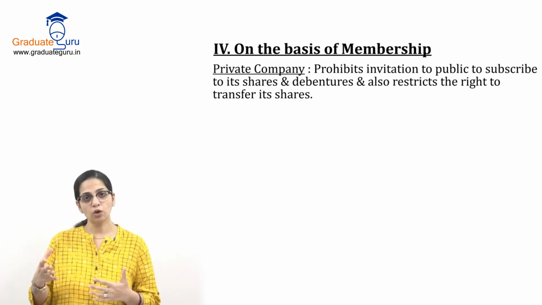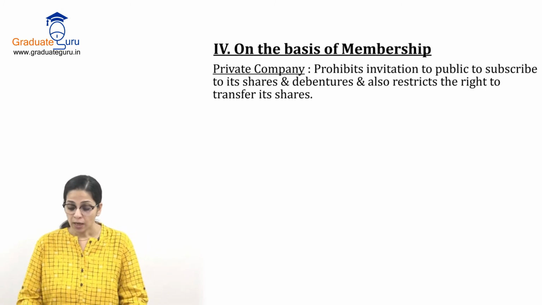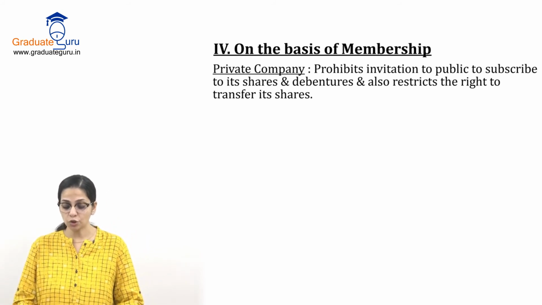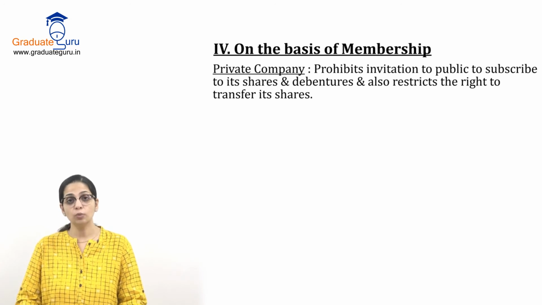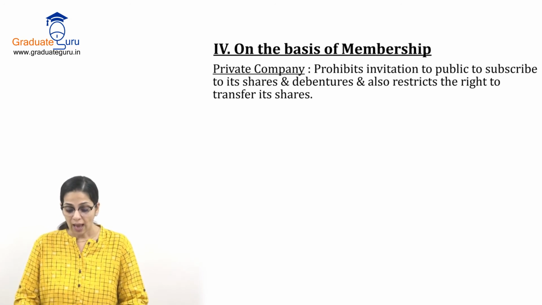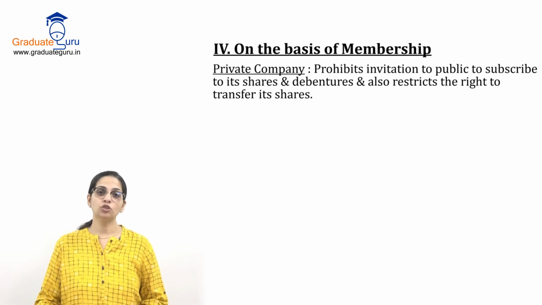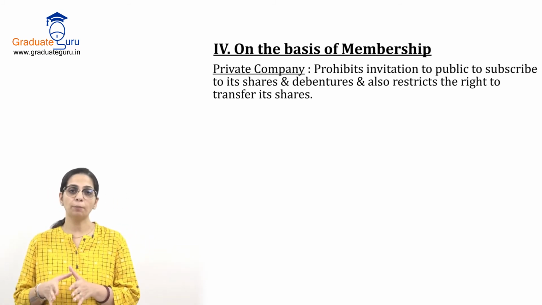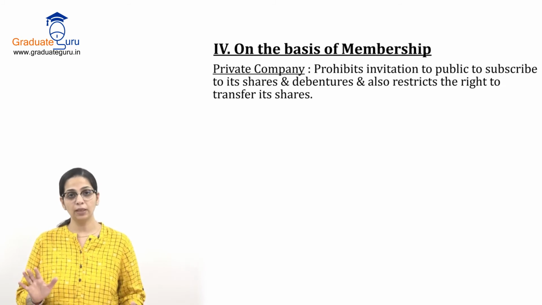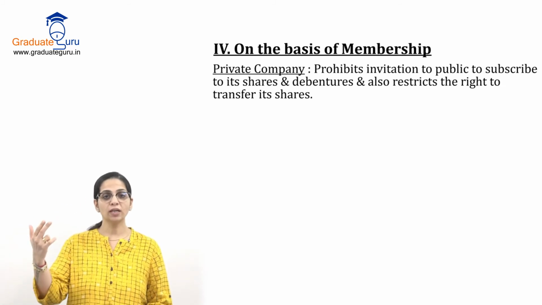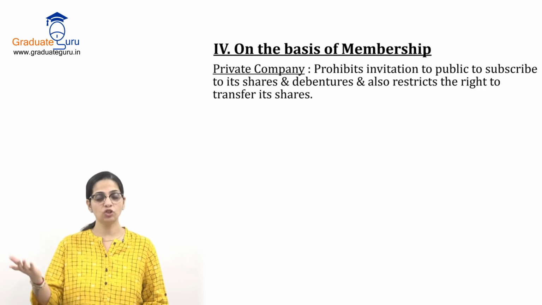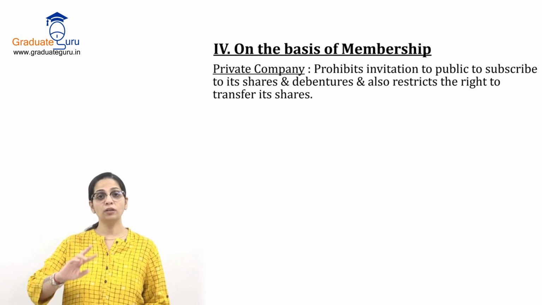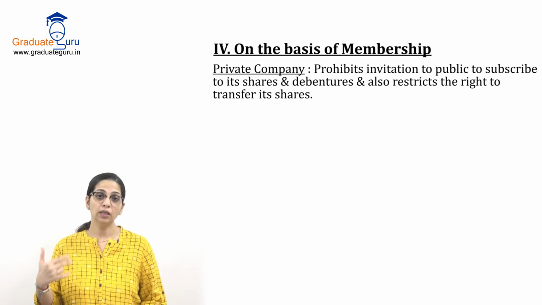Now what are the features of private company? First, it prohibits invitation to the public to subscribe to its shares and debentures, and also restricts the right to transfer its shares. So these are the main features of a private company, that private company में हम shares stock exchange पे खरीद नहीं सकते, बेच नहीं सकते, and I cannot transfer my shares to anybody easily.